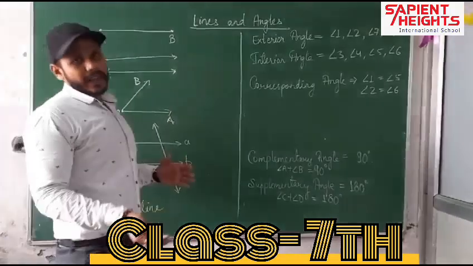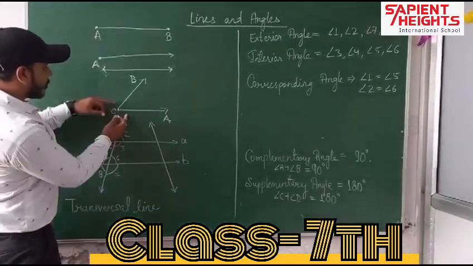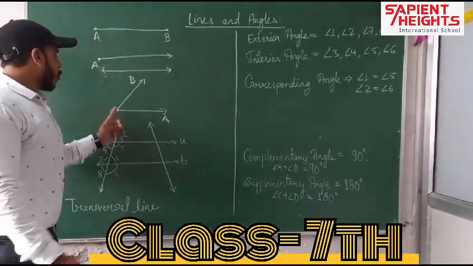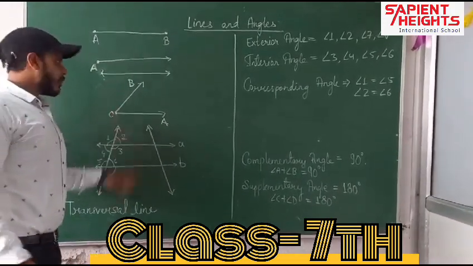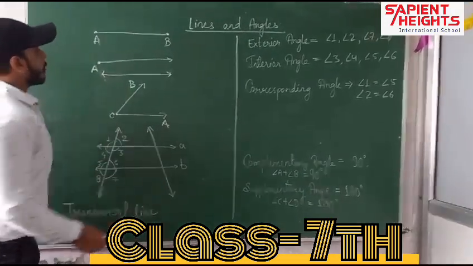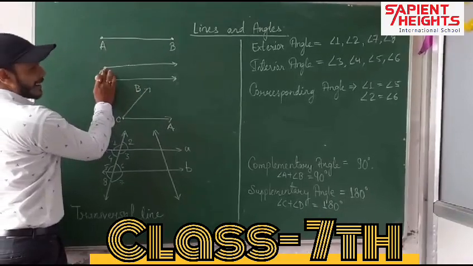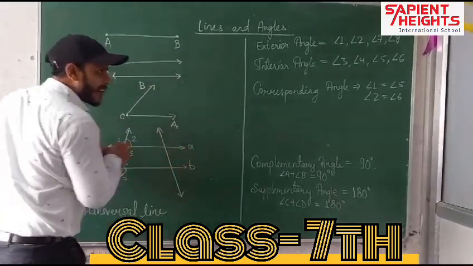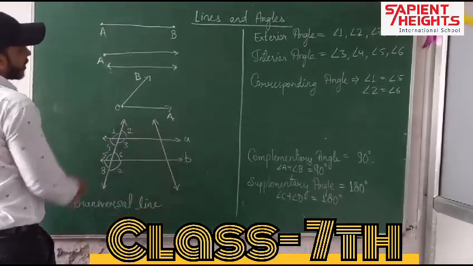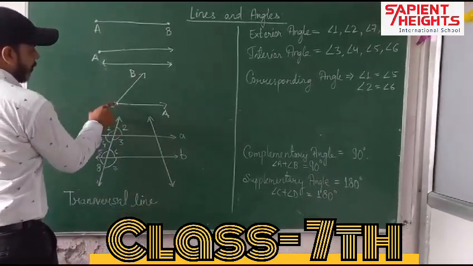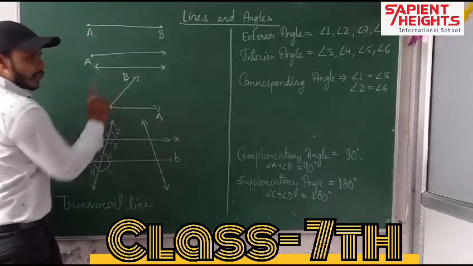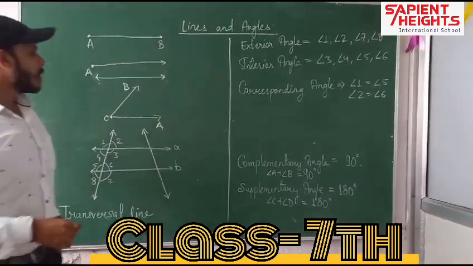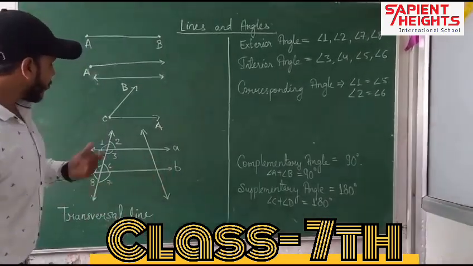So what is an angle? An angle is something which is formed by two rays which have a common vertex. So this is our angle. So line segment: two end points; ray: one end point; line: no end point, we can extend in both directions continuously; angle: a common vertex with two rays. This is our angle.